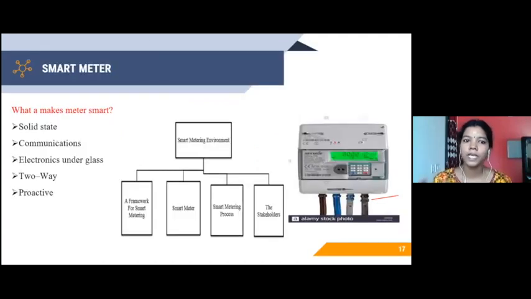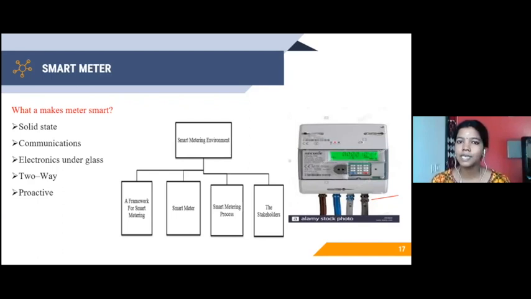So how will my smart meter look, and what makes my meter smart? What are the essential functionalities my smart meter should have? The first one is solid state. Secondly, communication. It should have the ability of two-way communication. Obviously, all the electronics are under the glass. It should support the two-way flow of electricity as well as information. Both the information and the electricity should be two-way, and it should be supported by the smart meter.